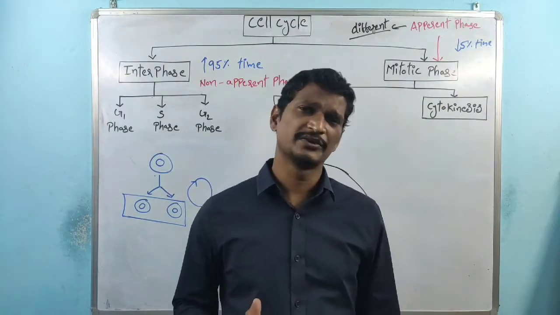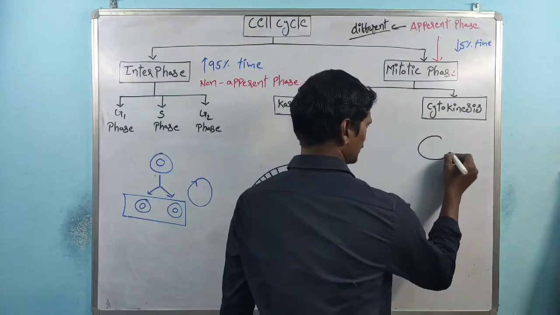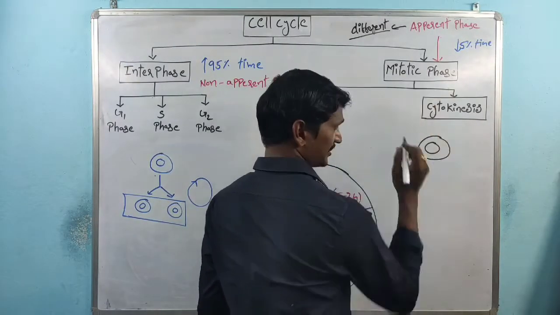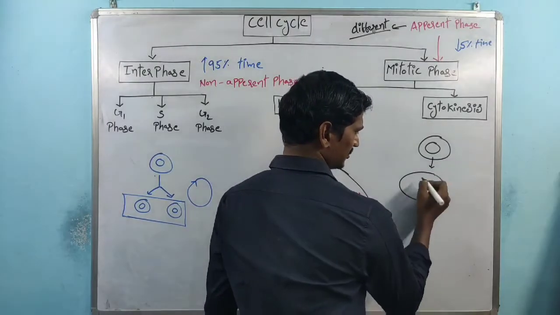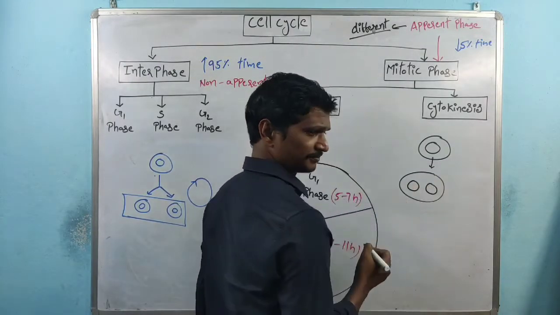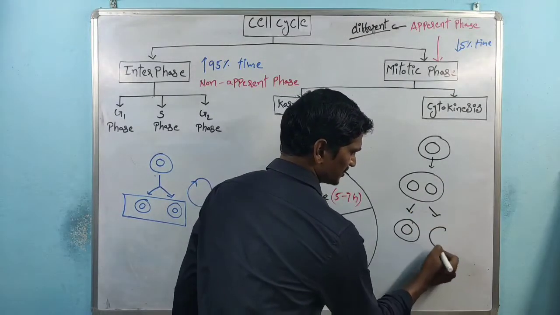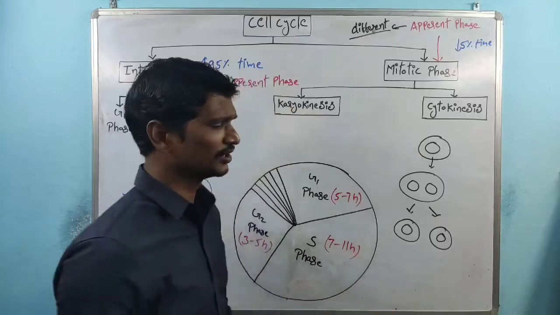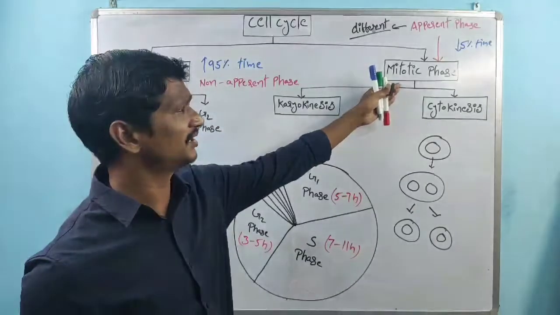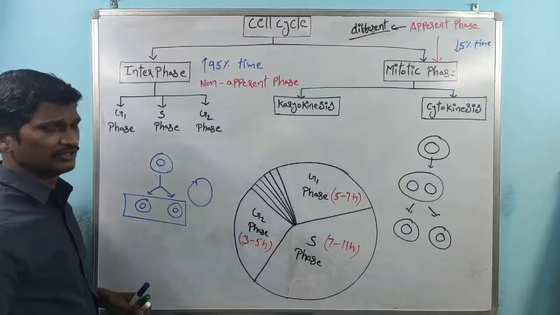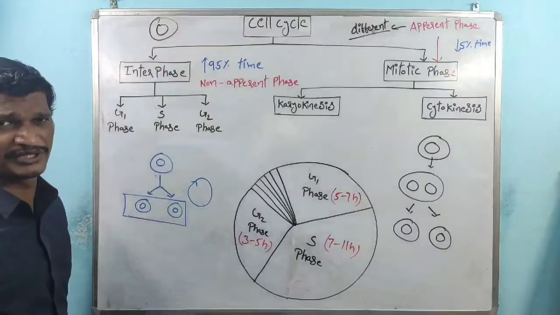So in the mitotic phase, during the cell division process, this is the cell. Okay, this is the mitotic phase, right? Within the mitotic phase, one nucleus produces two nuclei. In the mitotic phase, one cell produces two cells. So this phase is different, right? But in interphase, there is no new nucleus formation.